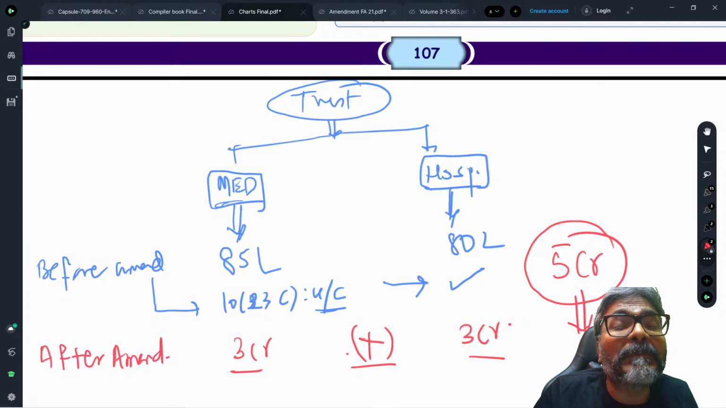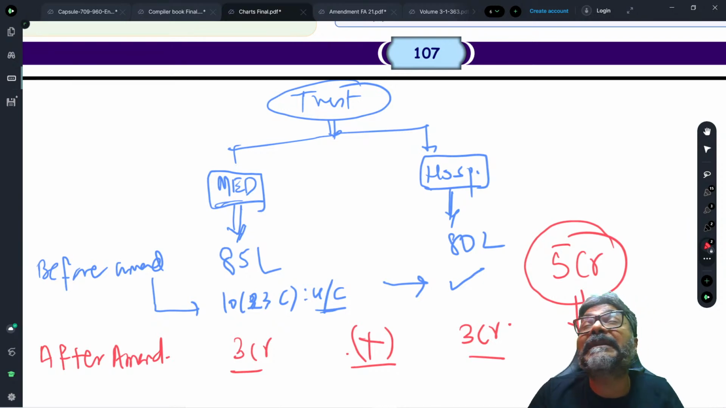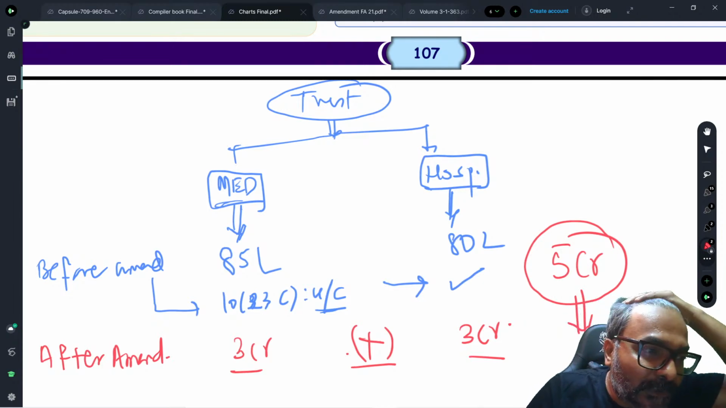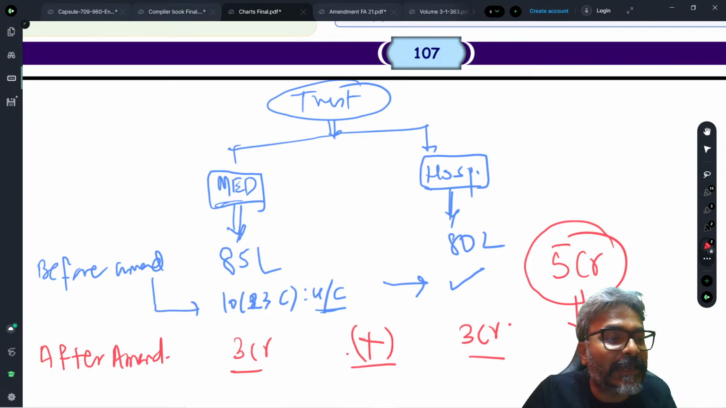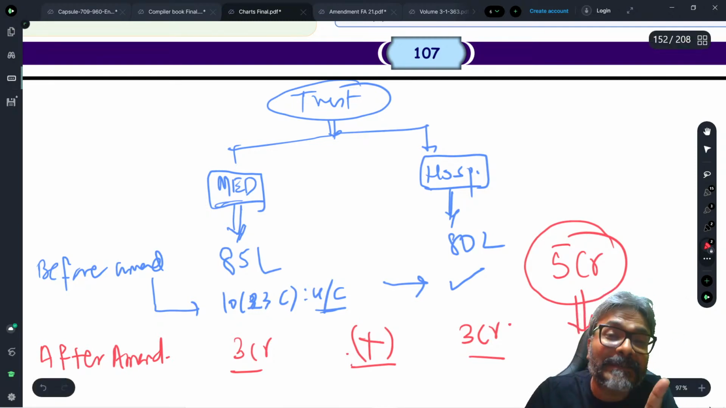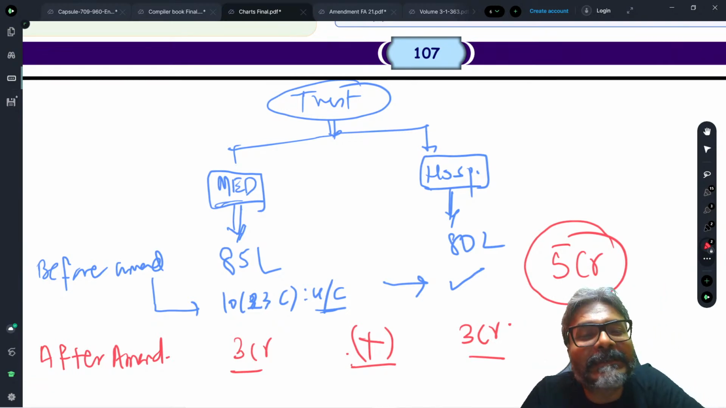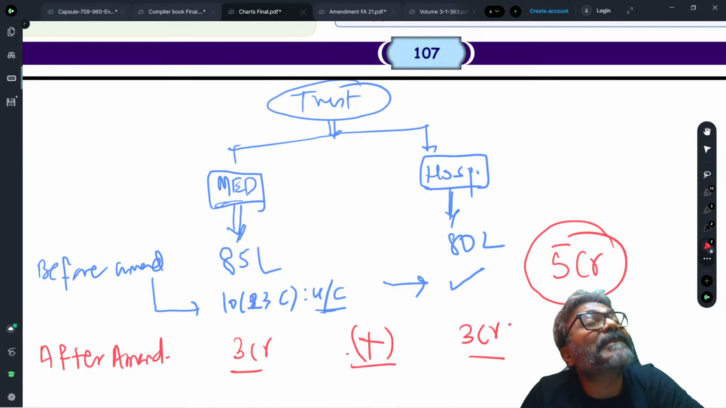So does it mean that no exemption of 10(23C) will ever be applicable to these institutions? Will there not be any exemption for them? To that the answer is, students, there will be an exemption, but the exemption would be condition based. And what is the condition? Same condition, students. Whatever is the section 11 condition.